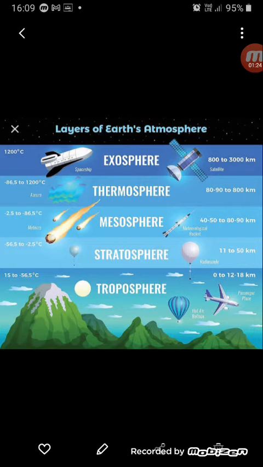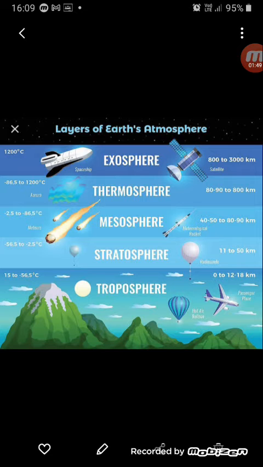Now the troposphere is the lowest of all the layers of the atmosphere, where all the weather activities or phenomena take place. It stretches to about 18 kilometers above the equator and 8 kilometers above the poles. Almost 90% of the total air is contained in this layer. Water vapor and dust particles are found only in the troposphere.